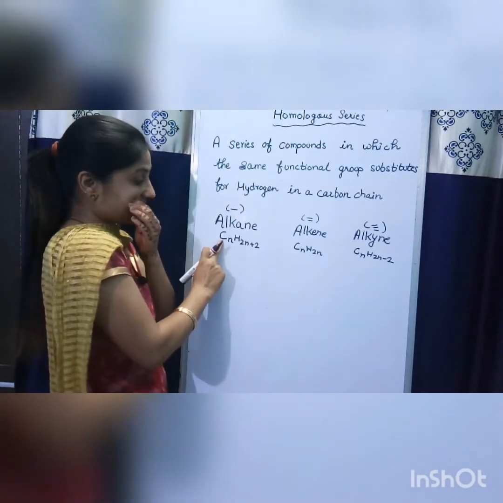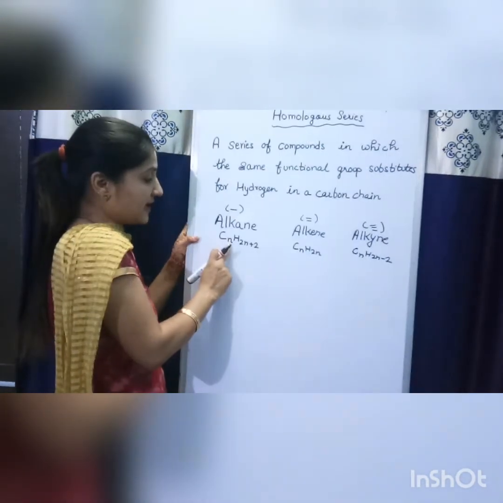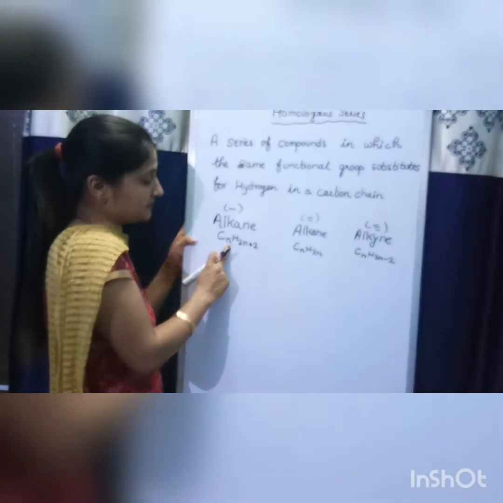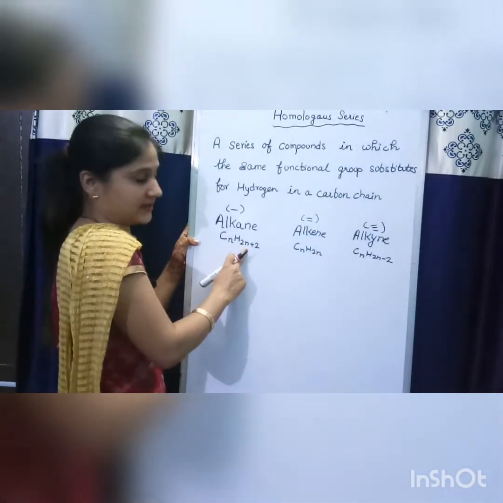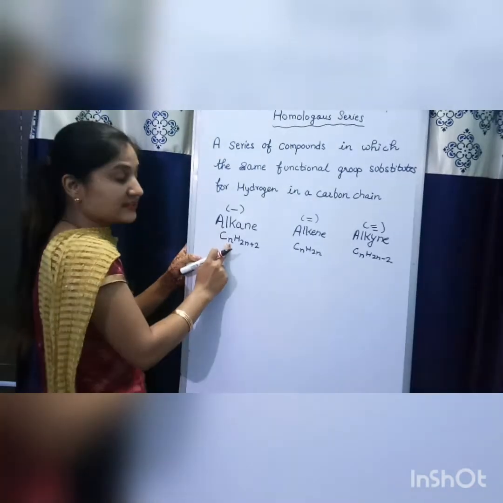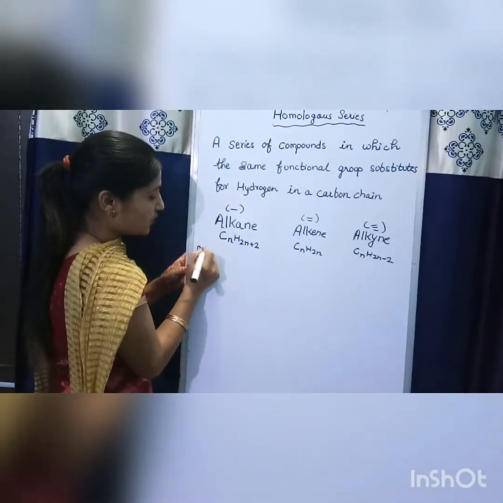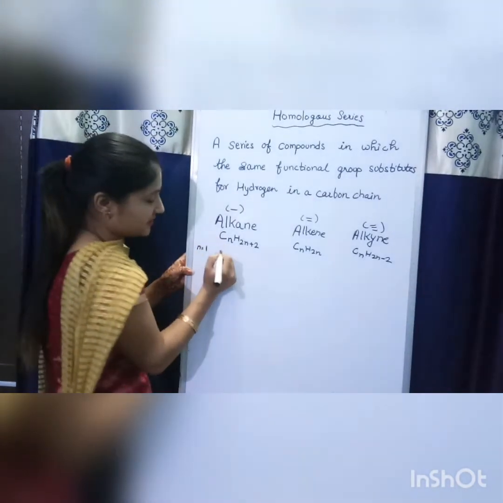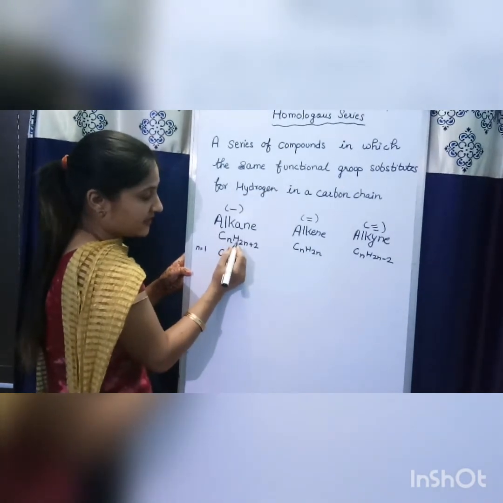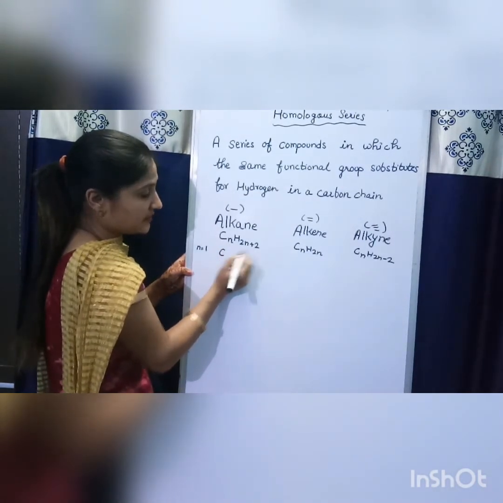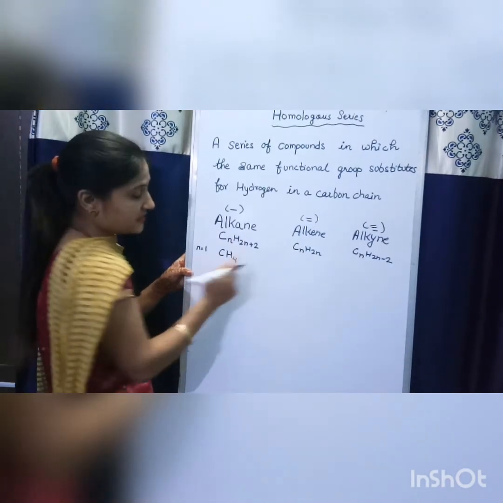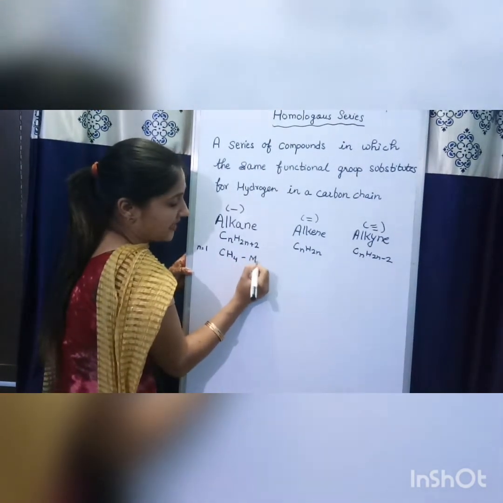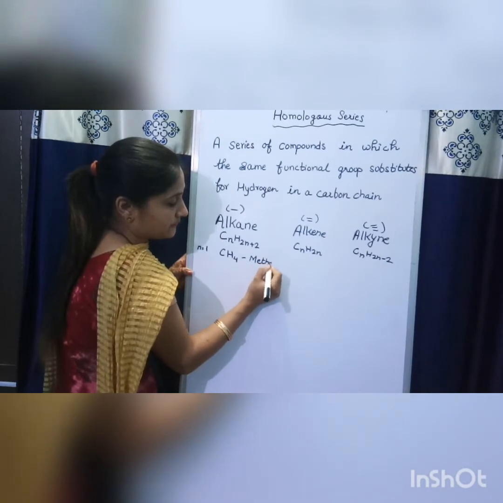In this formula, C is carbon, n is the number of atoms, H is hydrogen, and n is again the number of atoms. If we take the value of n equal to 1, then C1 H(2 into 1 plus 2), that is CH4. This compound is known as methane.